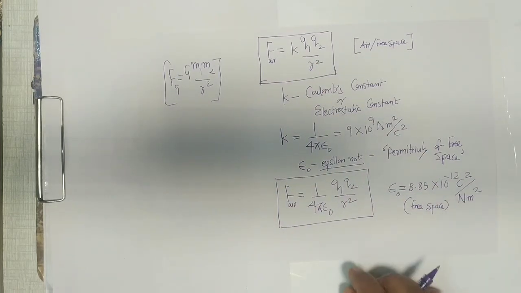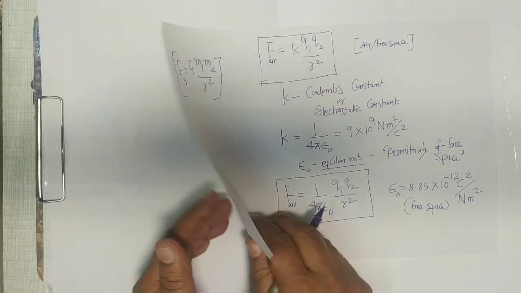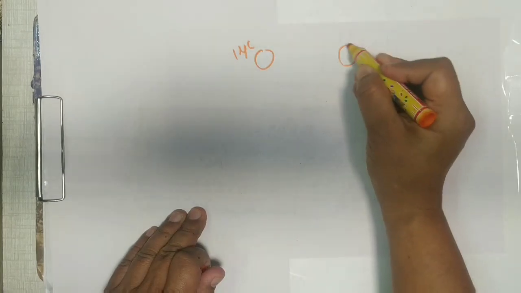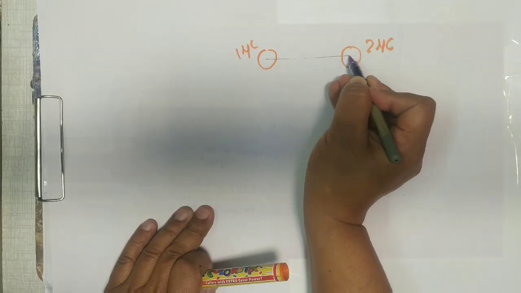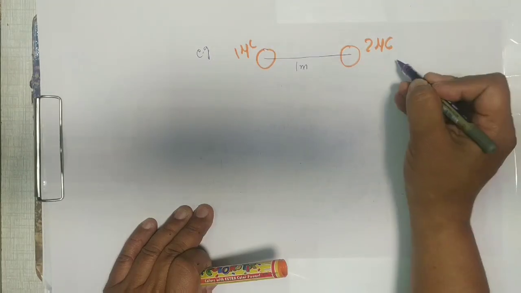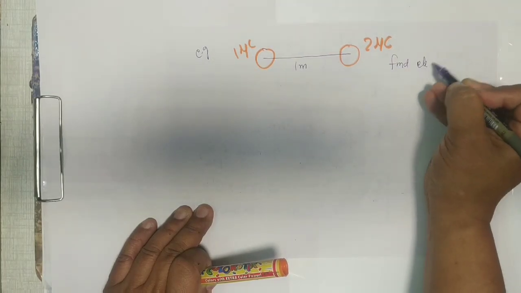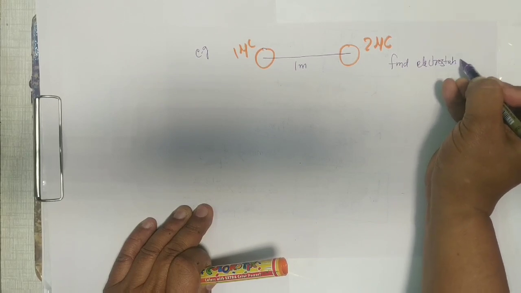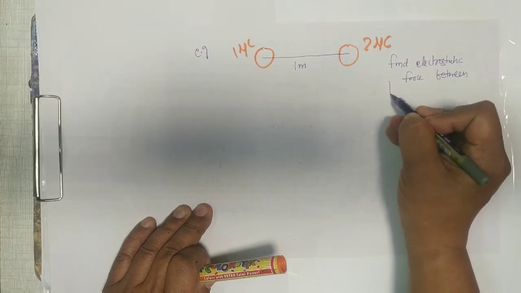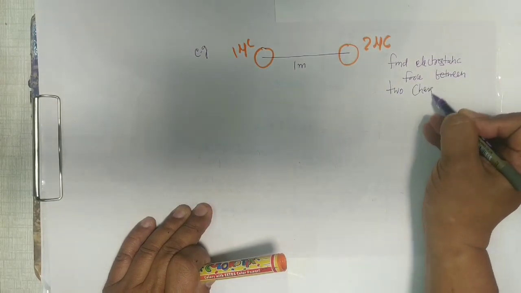Now if I will give you an example here. If I have two charges, like say one charge is of 1 microcoulomb and another charge is of 2 microcoulomb, and they are separated by say 1 meter. And the question is very simple, that find the electrostatic force between two charges in air medium.